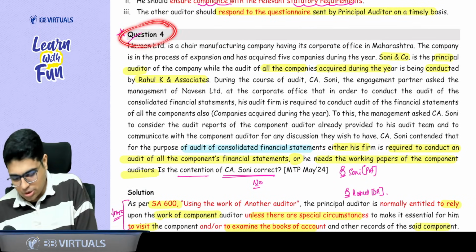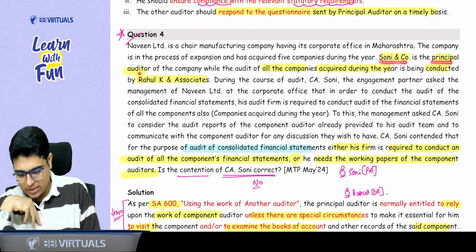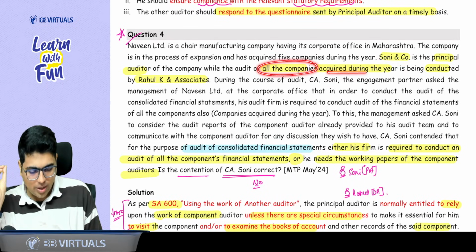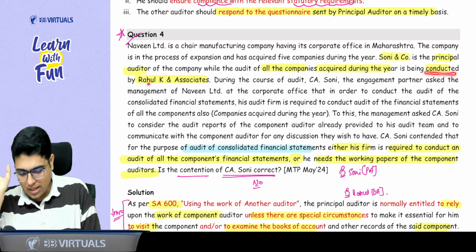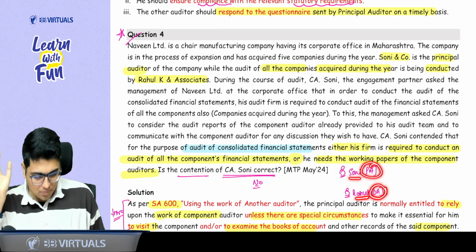See, let's see what question number 4 says. Sony and Company are the principal auditor, while the audit of all the companies acquired during the year, acquired meaning subsidiaries, is conducted by Rahul K and Associates. So can I say Sony is the principal auditor, Rahul is the other auditor?